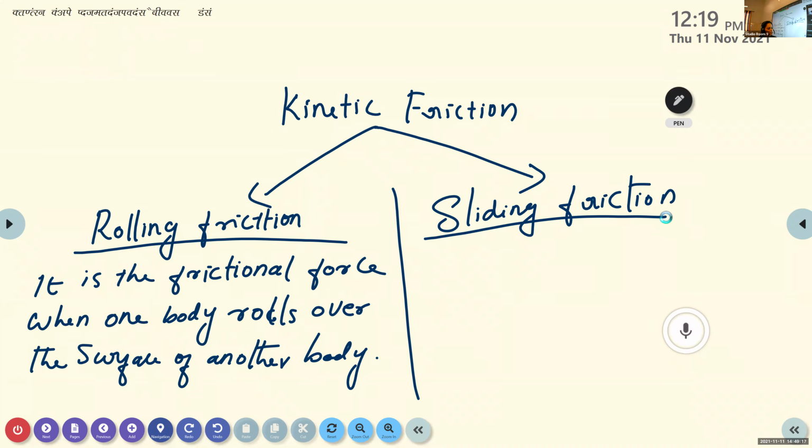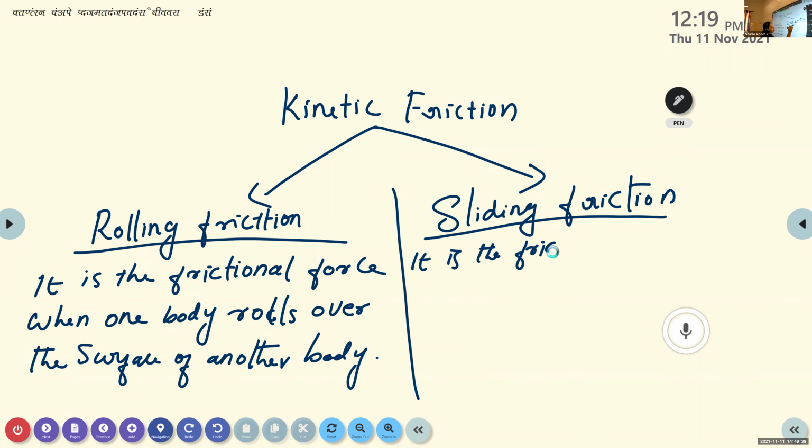Just similar to this definition, Anashwara, Johnson, try to form a definition for sliding friction. Anashwara: It is a frictional force when one body slides over the surface of another body. Very good, excellent. It is the frictional force when one body slides over the surface of another body.